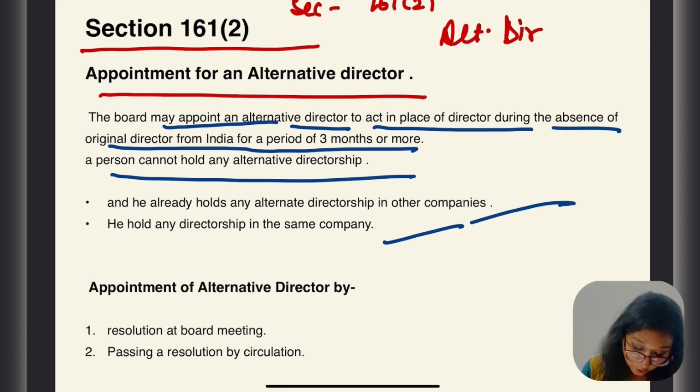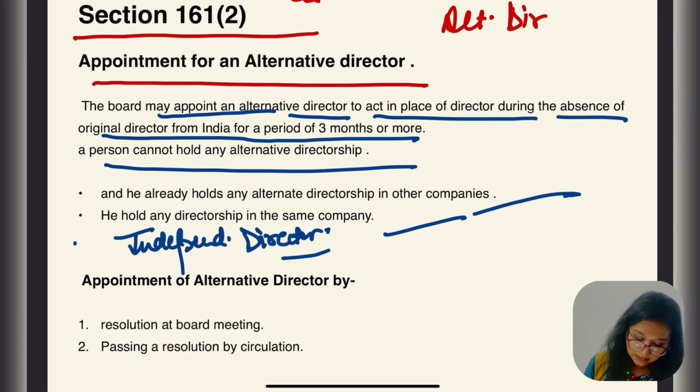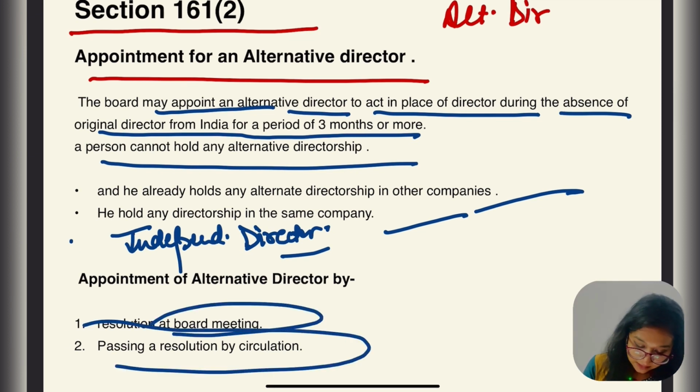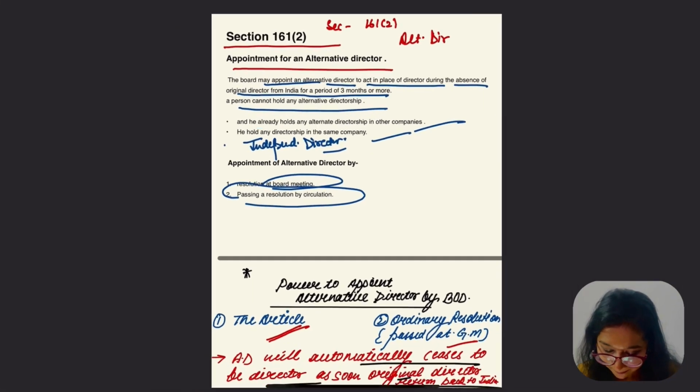And one more point, of independent director. Next, the appointment of an alternative director is either by a board meeting or by passing a resolution by circulation. Is this part clear? Yes, this was simple.